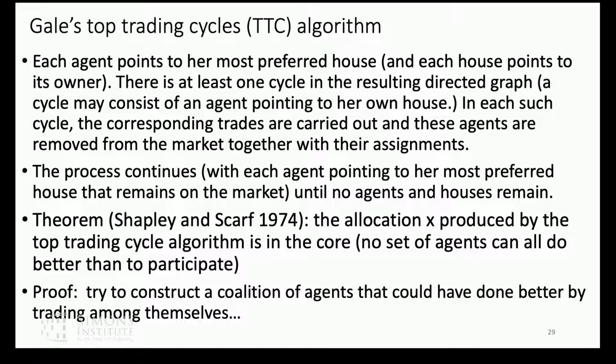Well, nobody in that first cycle can be in this coalition because they all got their first choice. Therefore, nobody in the second cycle can be in the coalition because to make them better off, you would have needed one of the houses in the initial endowment of the first cycle, and so forth. Therefore, there's no coalition that by trading its own goods can get an outcome it prefers. Therefore, it's in the core. Therefore, the core is not empty for any preferences. Okay, so that's top trading cycles.